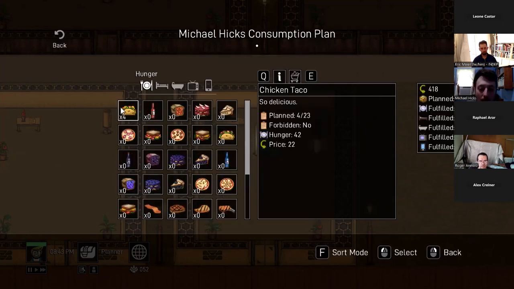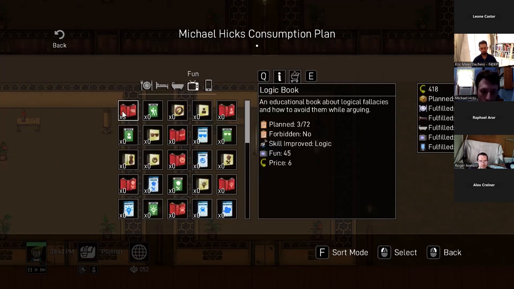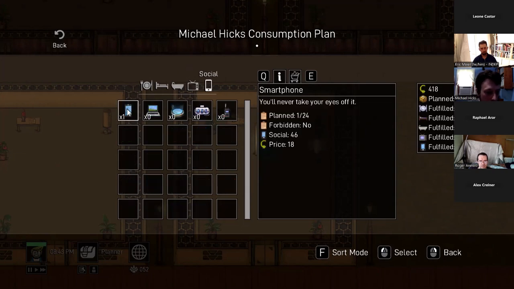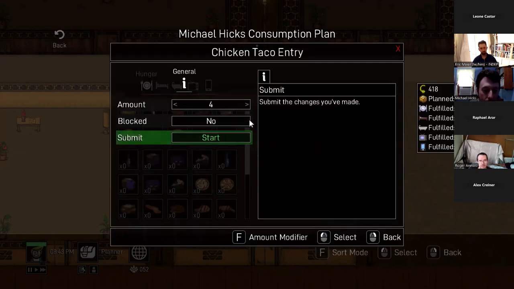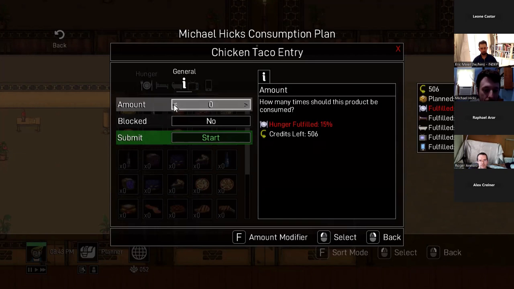So here we can see Michael Hicks wants to consume 4 chicken tacos, some books, and a smartphone, right? And the goal here is that each colonist has needs. They have hunger needs, energy needs, social needs, and they want to consume enough products to fulfill those needs for the next day. So if I bring up this taco entry here, we can see to the right,